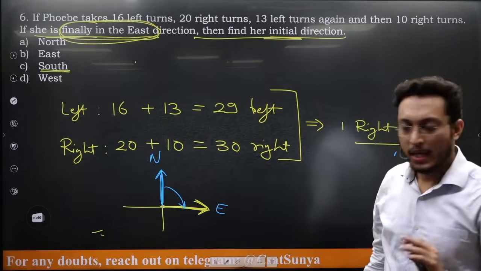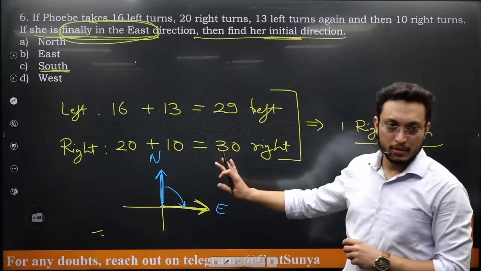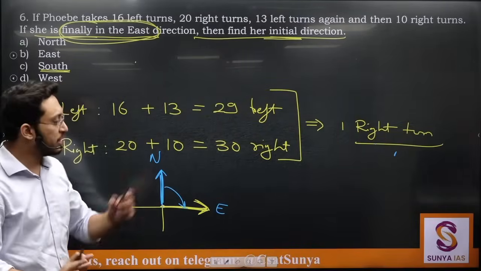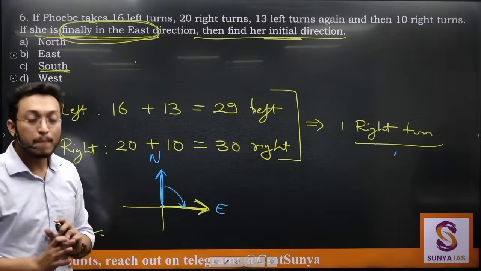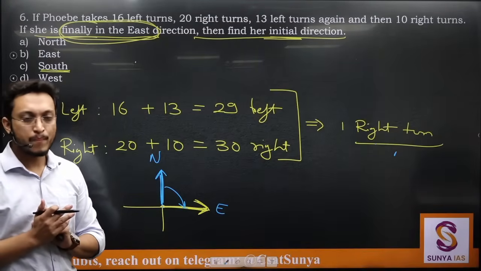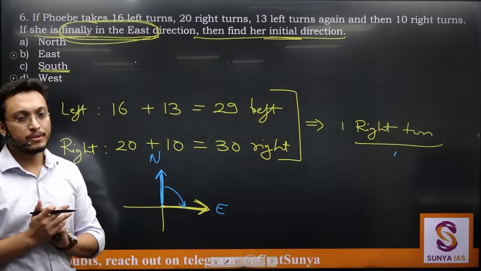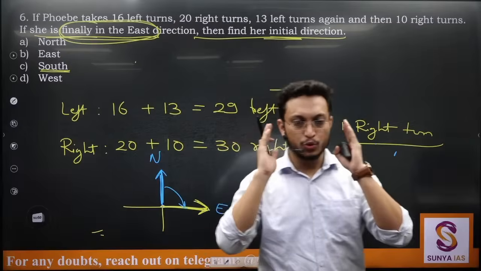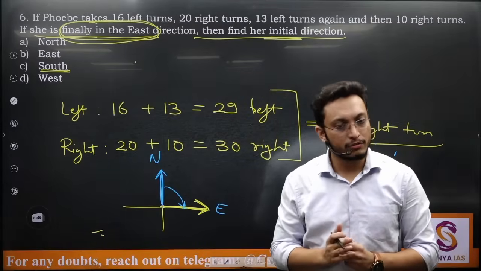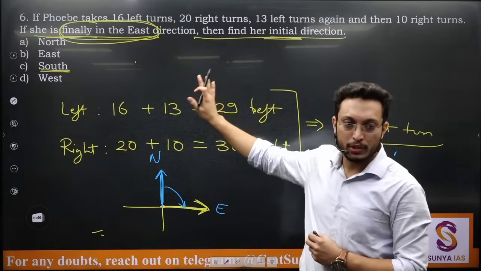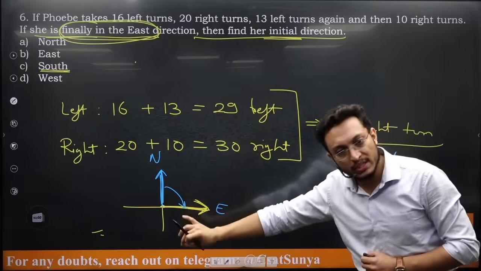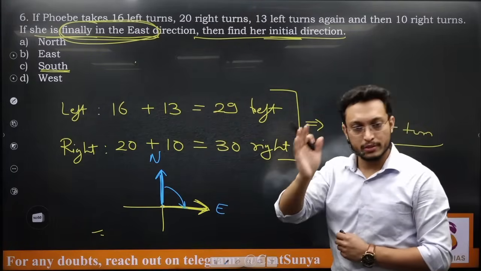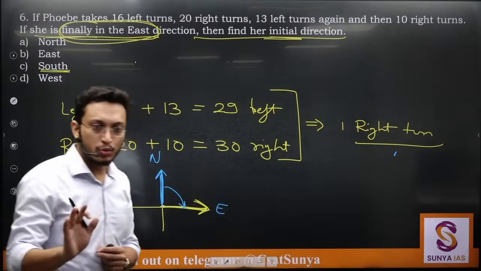No. This is not given in the question, ki where was she facing? This is what we are supposed to find. We are not assuming that she is facing north. No, it is not that every time we are supposed to assume that the person starts from north side. It all depends on the question. For simplification, we can start from north side if nothing is given. But it is not that in every question the person starts from north side. उसको assume करना जरूरी नहीं है.